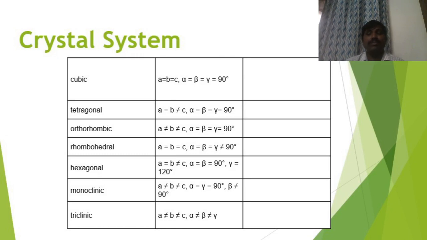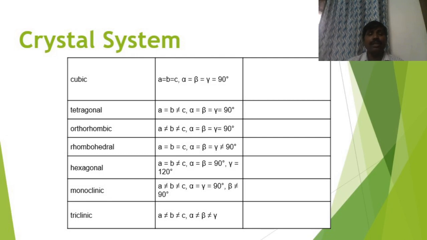A is equal to B, B is not equal to C. Then alpha is equal to beta is equal to 90 degree. Gamma is equal to 120 degree. Gamma is the angle opposite to the crystallographic axis C. So gamma is equal to 90 degree in hexagonal crystal system.